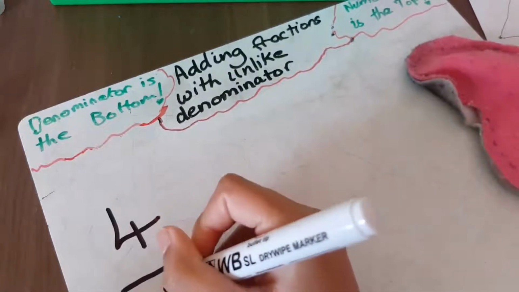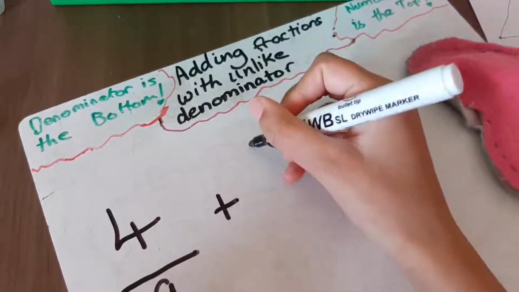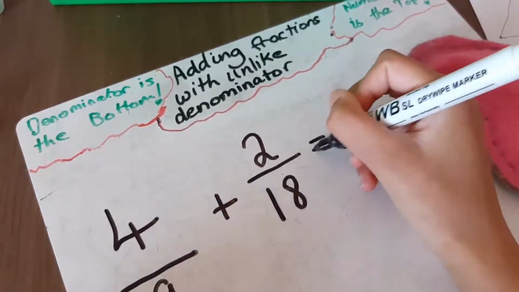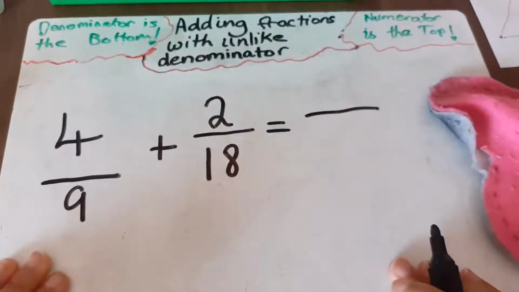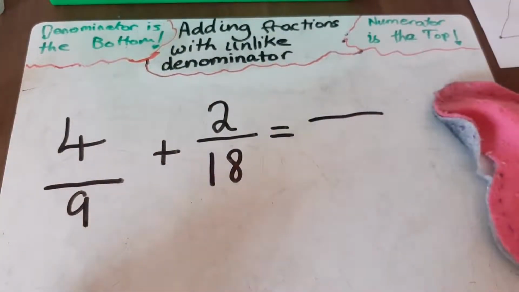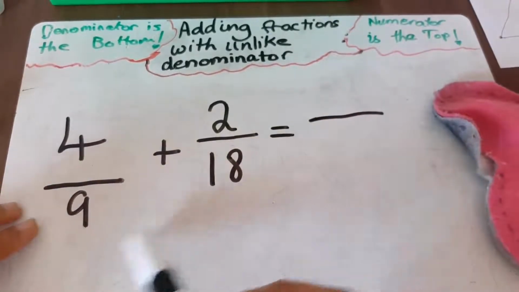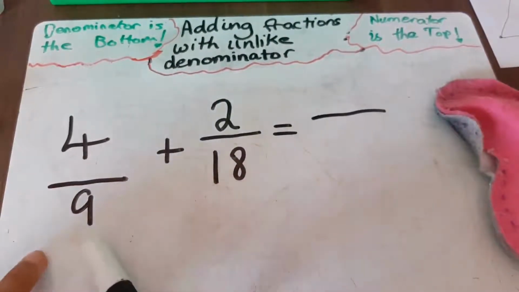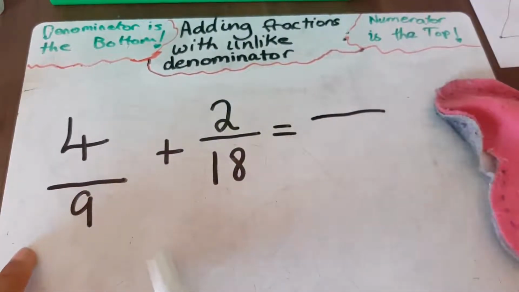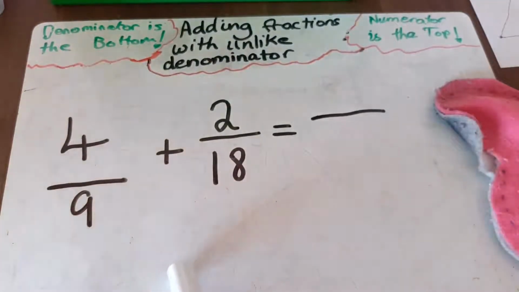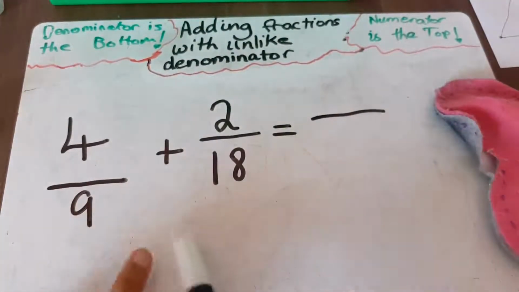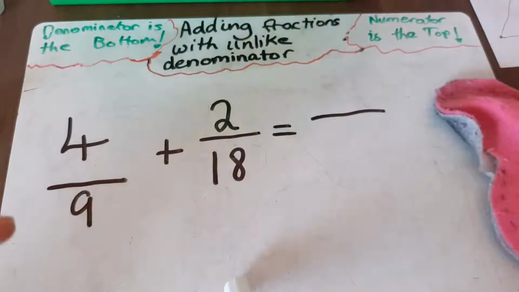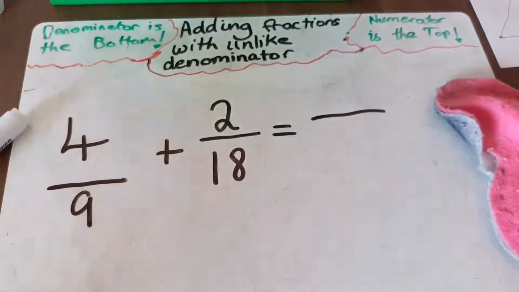Remember, these are unlike denominators. Okay, basically what unlike denominators mean is that the two denominators are not the same. Like in my previous video, we had where the denominators are the same, but this time the denominators are not the same. So they are both different. So it kind of makes it a little bit harder to solve, but I promise you, I'm going to try to make this easier for you to understand.